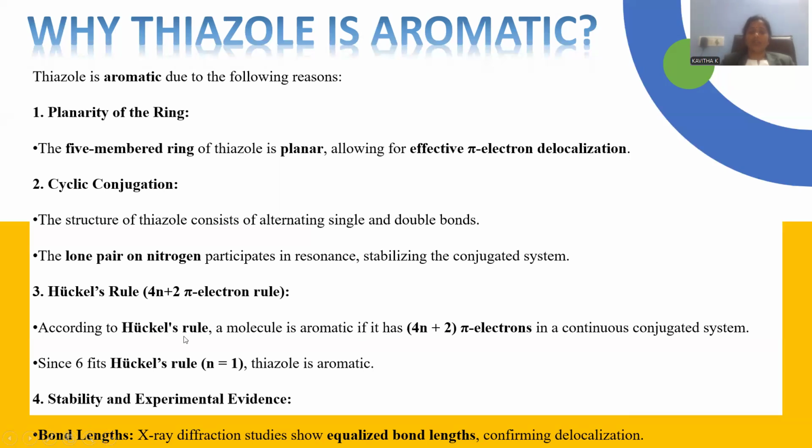Six pi electrons are taken, and n is a whole number. Since 6 fits the Huckel rule with n equal to 1, a whole number, aromaticity is satisfied. It is exceptionally stable due to its aromatic nature, and experimental evidence is also observed for that.